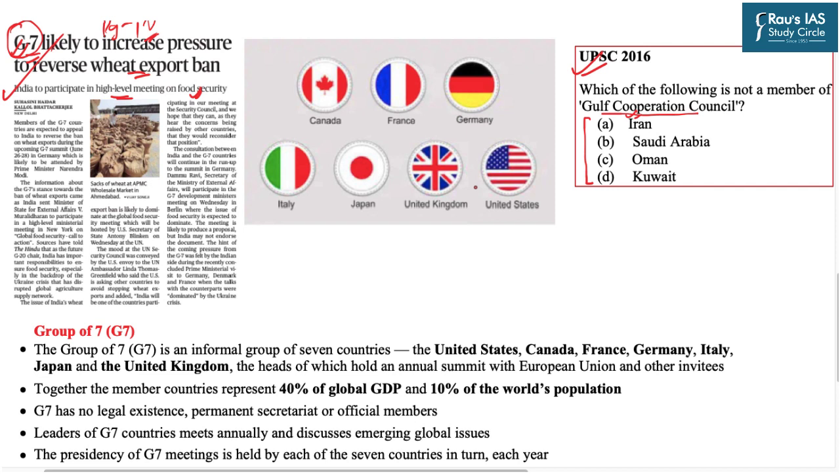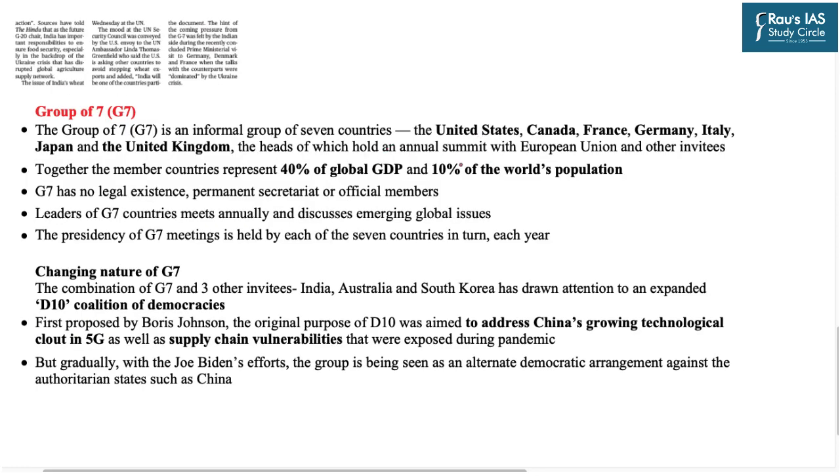So G7 is basically an informal group of 7 countries, that is Canada, France, Germany, Italy, Japan, United Kingdom and United States. The heads of all these countries hold an annual summit with the European Union and other invitees. Together, the member countries represent 40% of the global GDP and 10% of the world's population. Because they represent 40% of the global GDP, this G7 grouping has a major say in shaping global geopolitics.